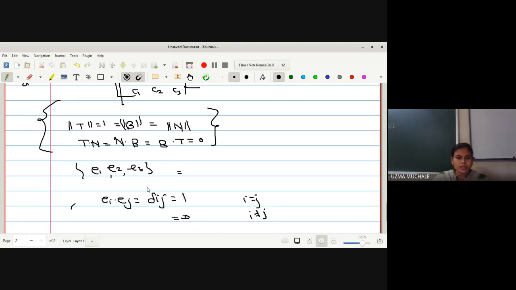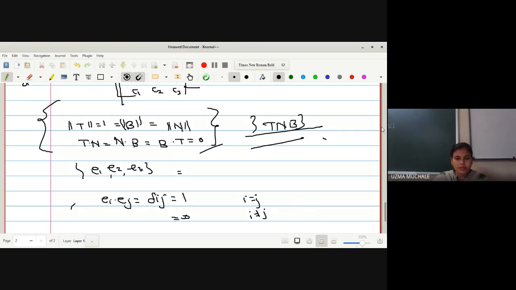So here also you can see this property is satisfied. The norm of T, N, B is equal to 1 and the dot products are 0. That's why we call this a frame field, and these are vector quantities.